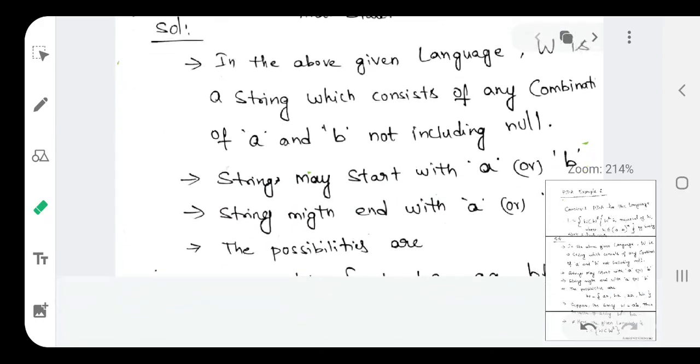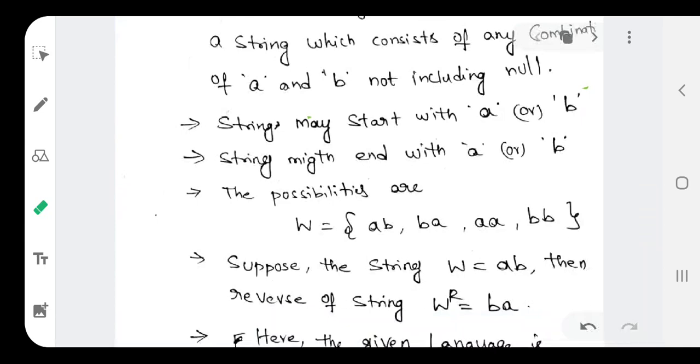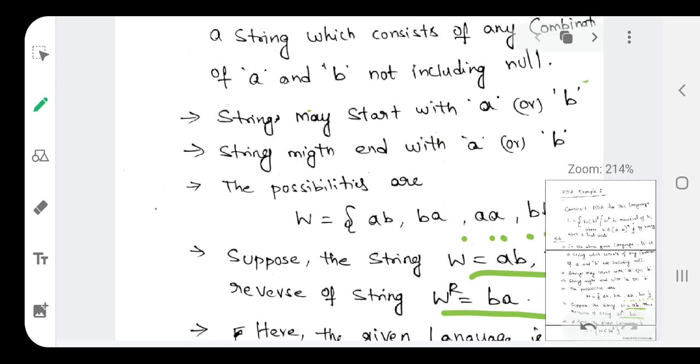So only these are not the possibilities. We can have any number of possibilities, and we have taken very limited possibilities here. Suppose I get the string AB, and when we reverse the string, we will get BA. This is the thing we need to understand.